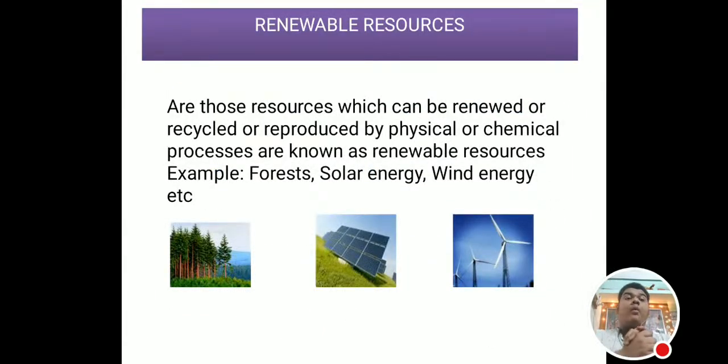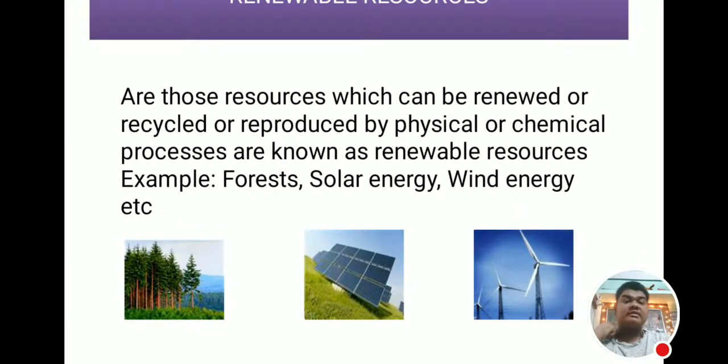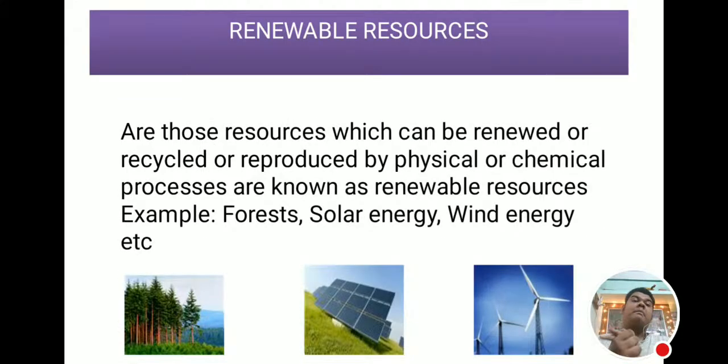Now what are renewable resources? Renewable resources are those resources which can be renewed, recycled, or reproduced by physical or chemical processes. For example, forest, solar energy, wind energy, etc. are the examples of renewable resources.